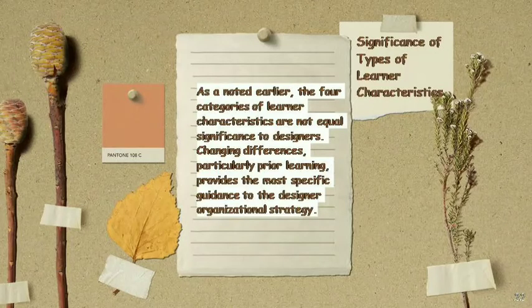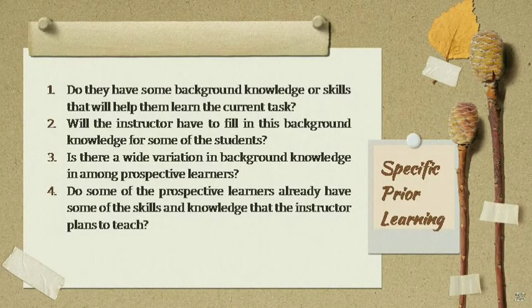Significance of types of learner characteristics. As noted earlier, the four categories of learner characteristics are not of equal significance to designers. Changing differences, particularly prior learning, provide the most specific guidance to the designer on organizational strategy decisions. Specific prior learning is the most important factor for a designer to consider about the audience.